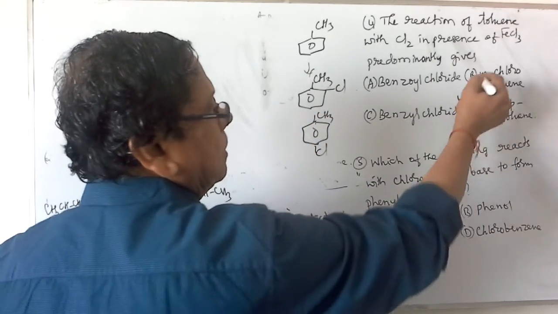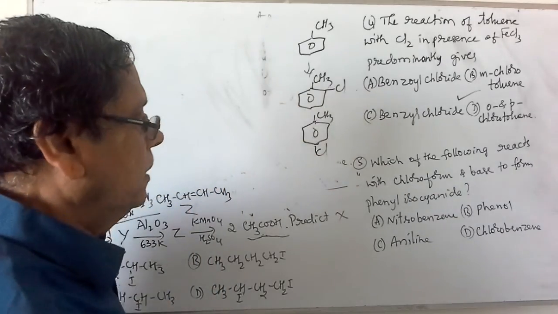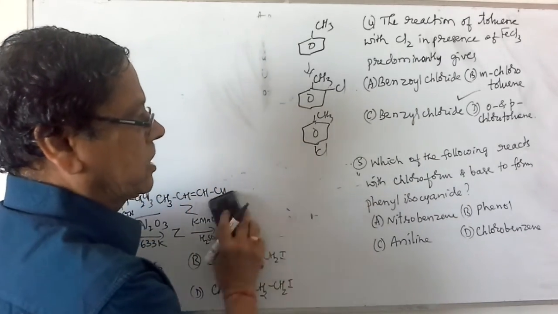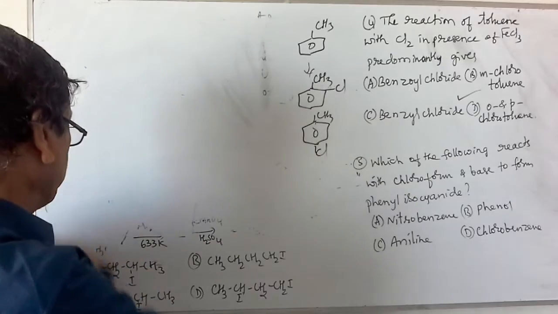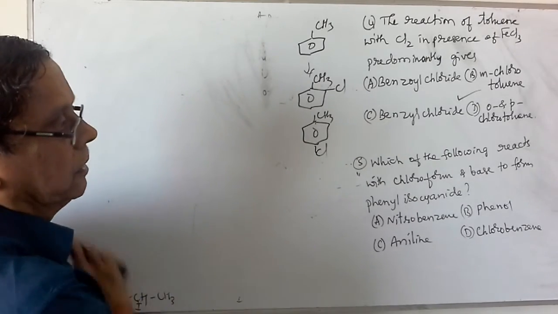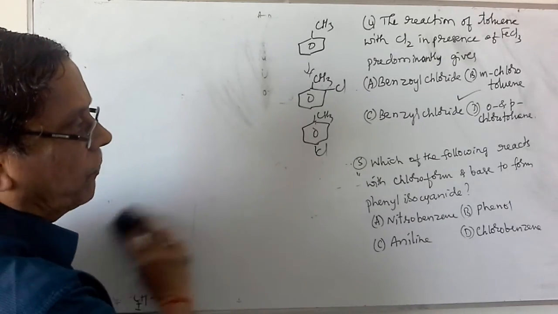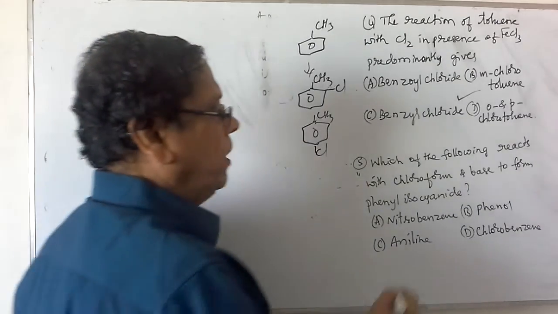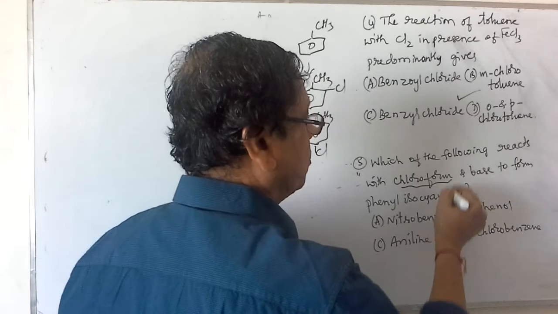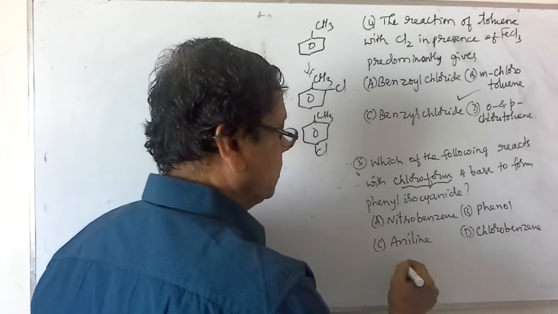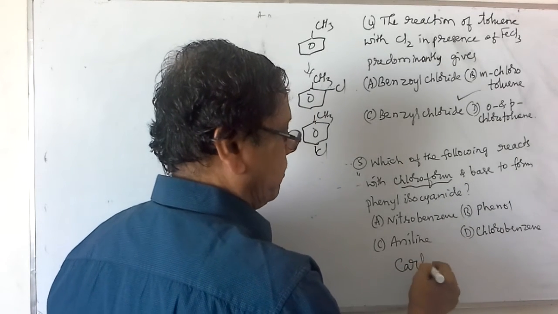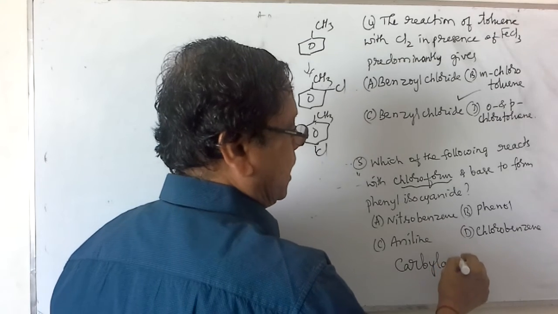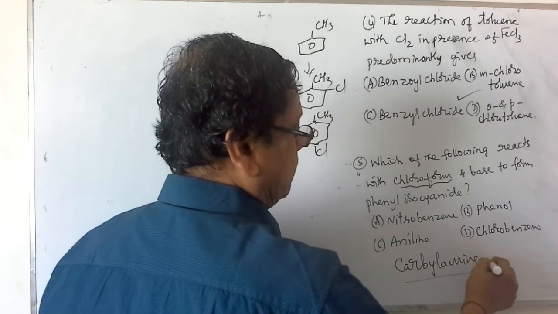Therefore, the products are ortho and para chlorotoluenes. Then coming to the next one: which of the following reacts with chloroform and a base to form phenyl isocyanide? While explaining the properties of chloroform, I told you about the carbylamine reaction.